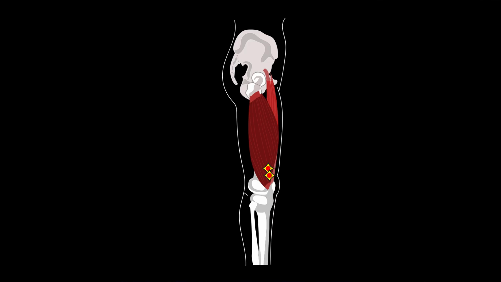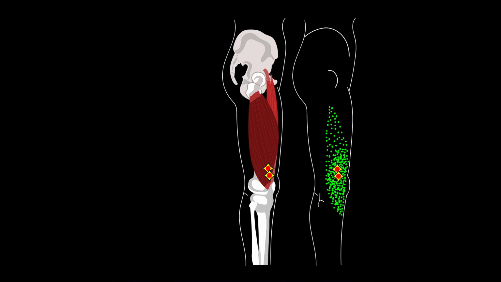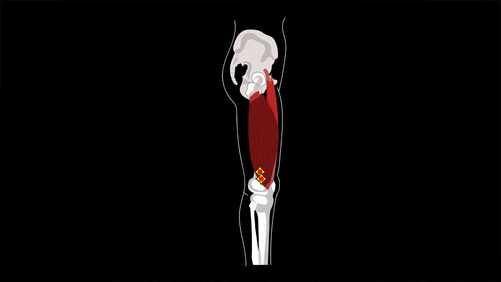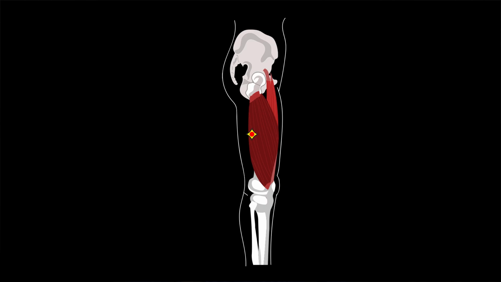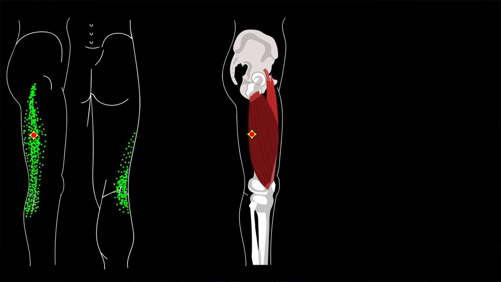The pain from the first group of trigger points radiates to the knee joint area and sometimes along the back of the knee. The second group of trigger points is located somewhat posteriorly and causes pain to the side of the patella, and the referred pain covers a large area up the lateral surface of the thigh and down the lateral surface of the shin. The third area of trigger points refers pain along the entire posterolateral surface of the thigh, as well as to the lateral part of the popliteal fossa.